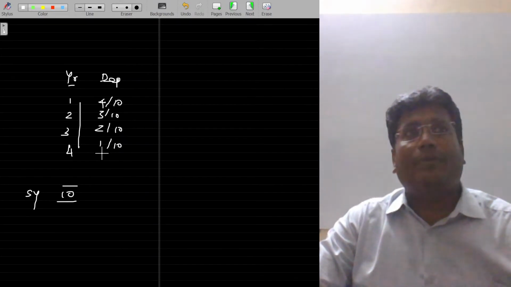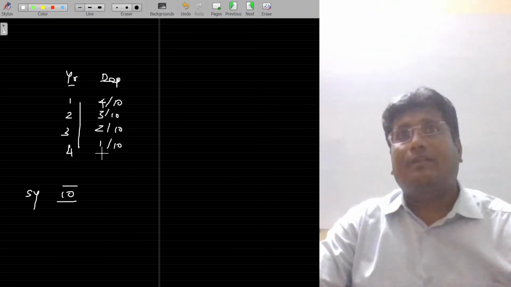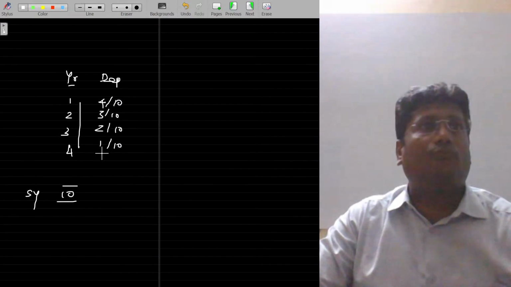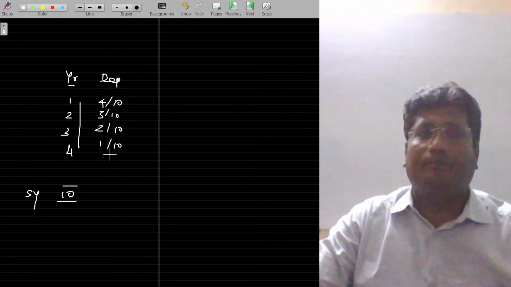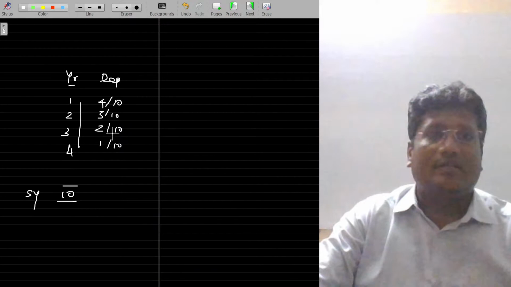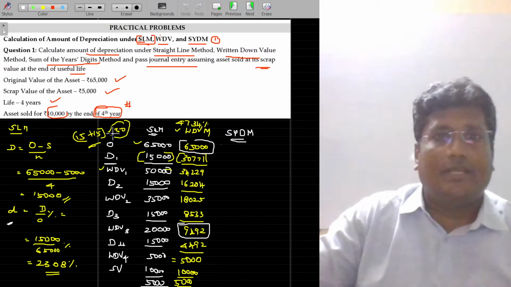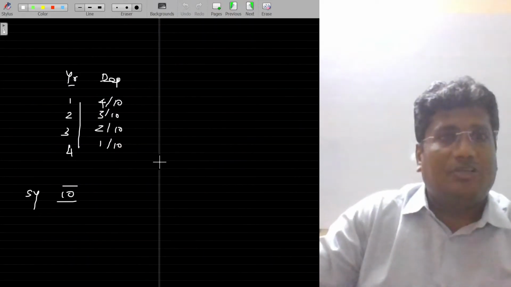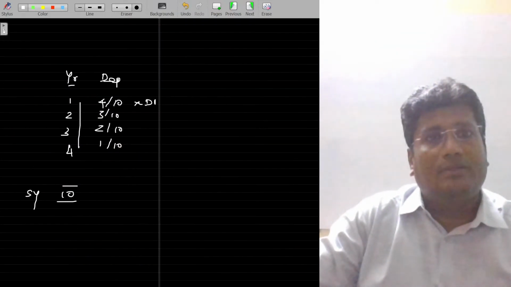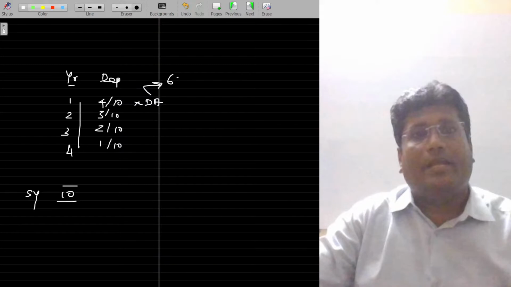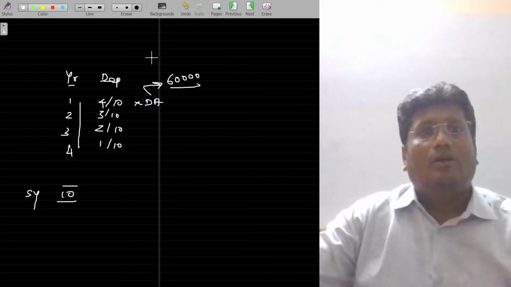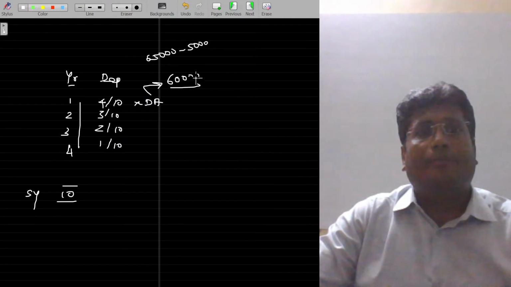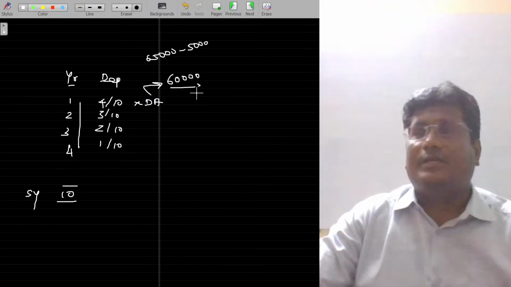The first year depreciation being 5 by 15. Second year depreciation being 4 by 15. That's how it will come. This is called the sum of the years digits method. So, the formula being depreciable amount into that fraction. That's how you can calculate. The depreciable amount here: 65,000 rupees is the original value, scrap value being 5,000, then the depreciable value being 60,000.